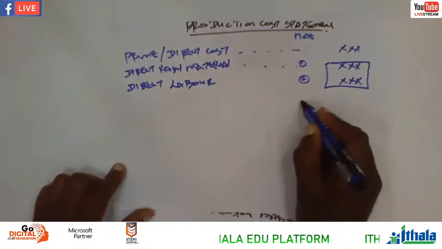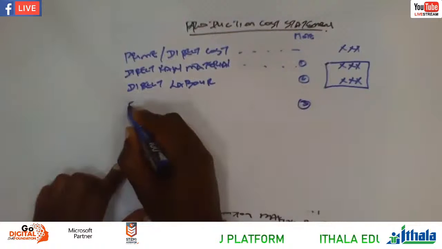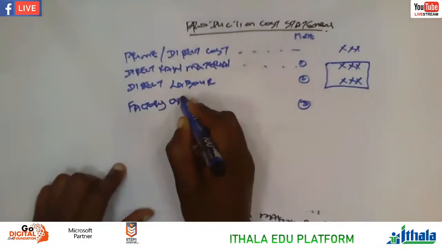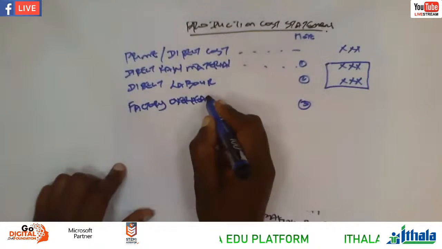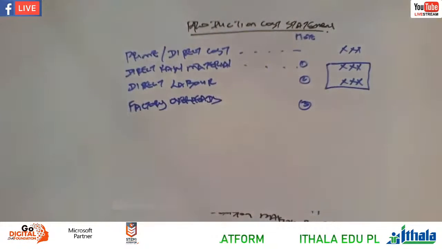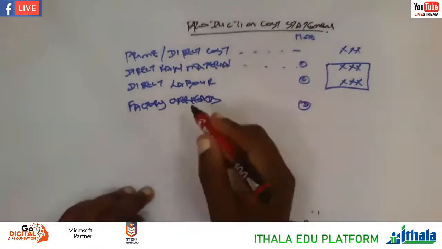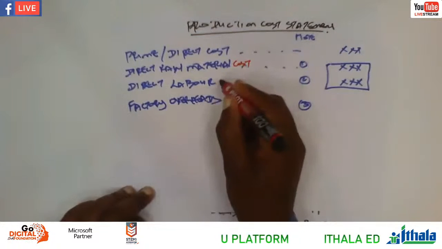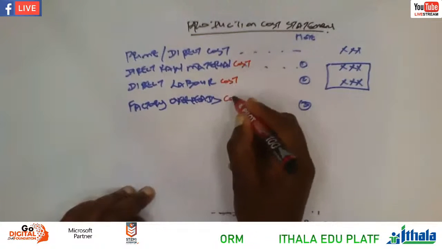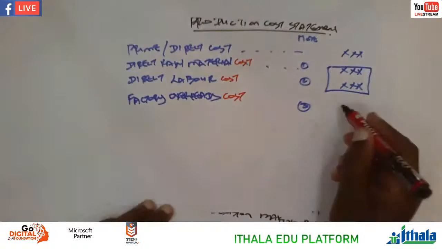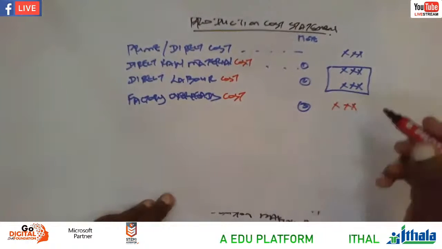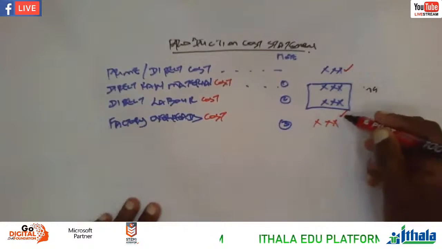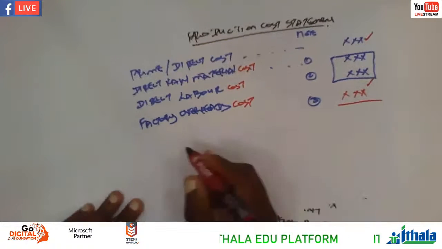And then we have note number 3 here, factory overheads. Okay, I'll come back and explain this term, factory overheads. So everything here is cost, grade 12. Prime cost or direct cost, direct material cost here, direct labor cost. Also here is cost, factory overhead cost. I'll explain it later. And then we have a figure here, right? Now if you add prime cost plus factory overheads, you get what here?